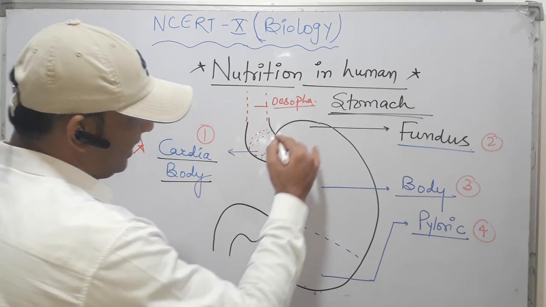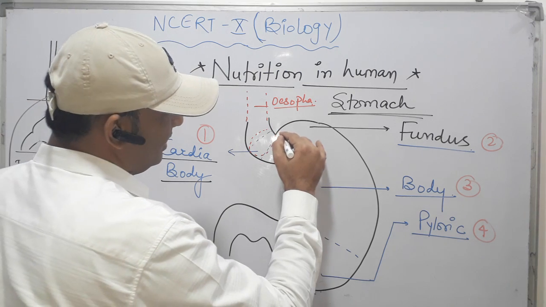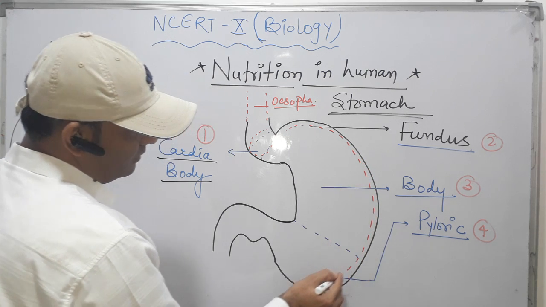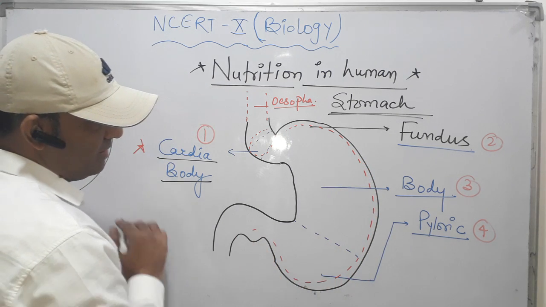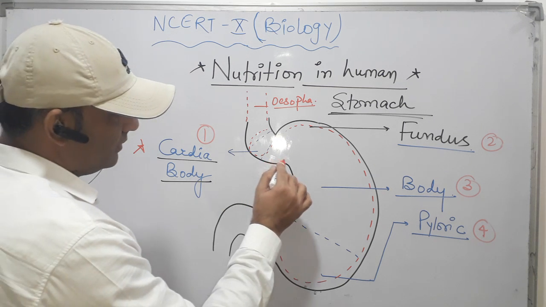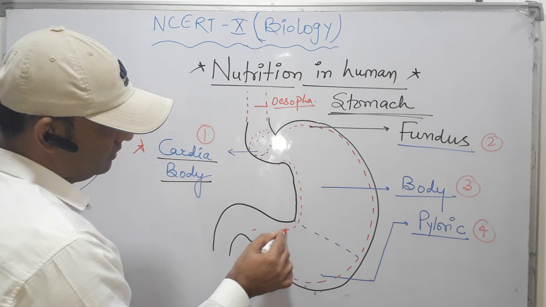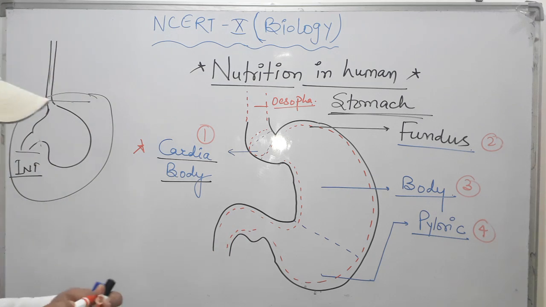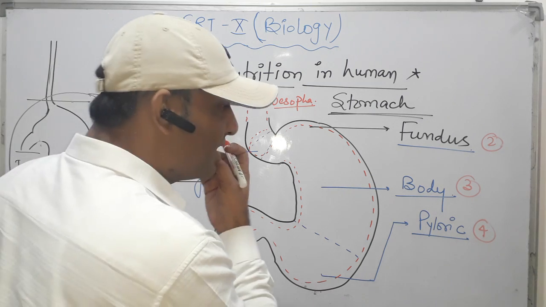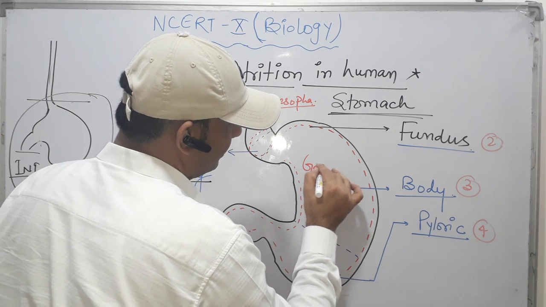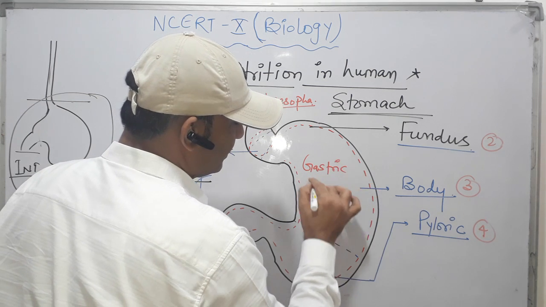Now the inner part of the stomach is covered by a membrane which is called the mucous membrane. Clear? This mucous membrane covers the inner wall of the stomach. Now the stomach contains cells which secrete gastric juices.